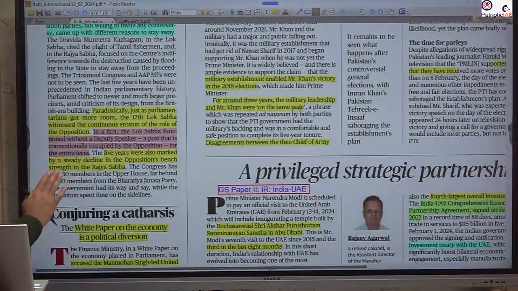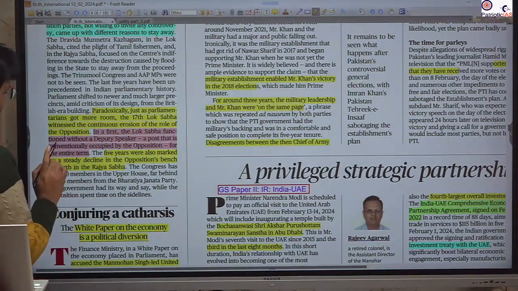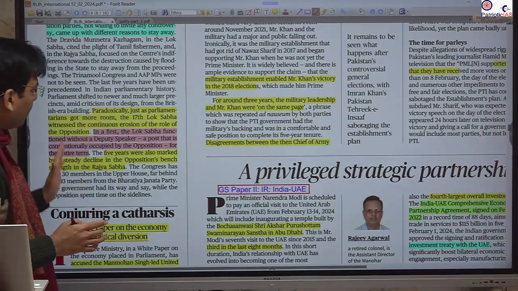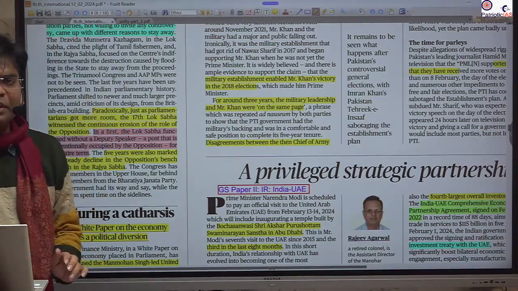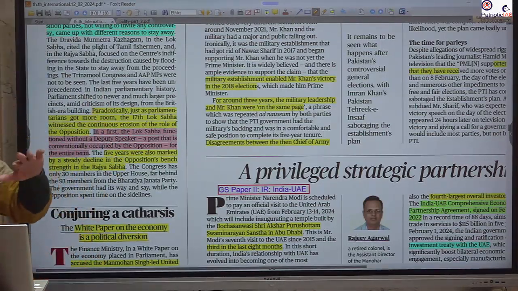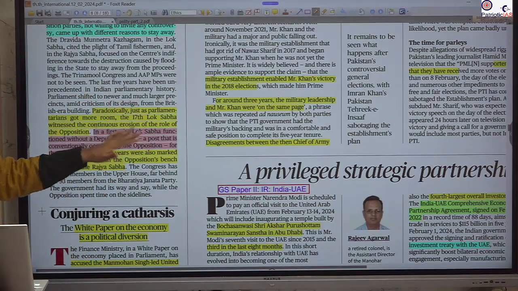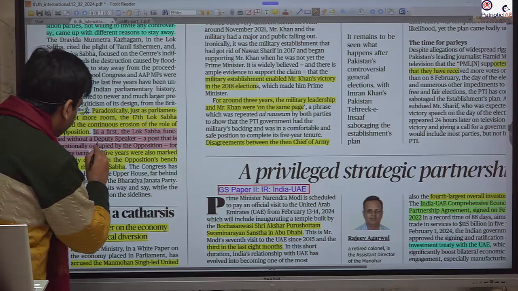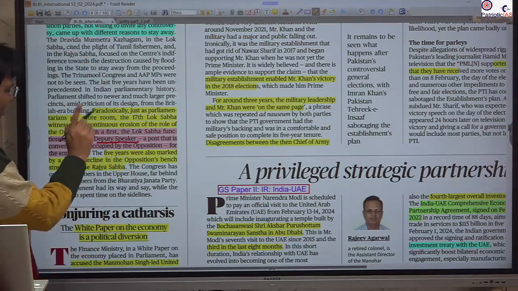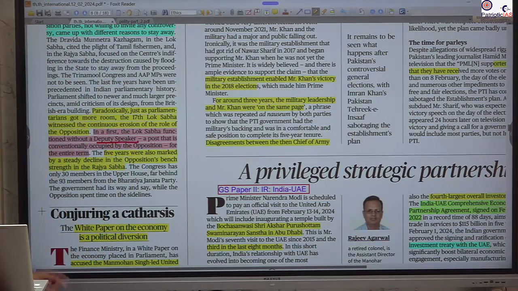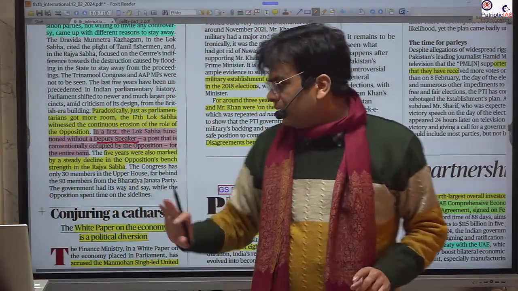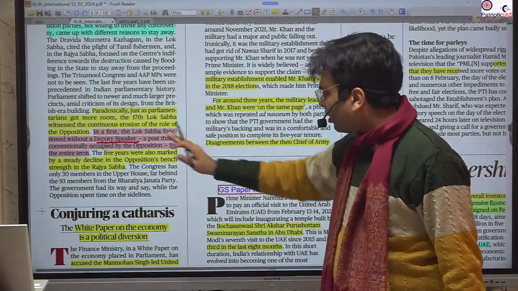The thing is that this paragraph is mentioning that despite having increased the size of the parliament, now that we have shifted to the new parliament to increase the space, the space for the opposition has decreased. This is the first time in history. Please remember that the deputy speaker has not been appointed for 5 years. Generally, this post goes to the opposition party, but it has not been appointed.